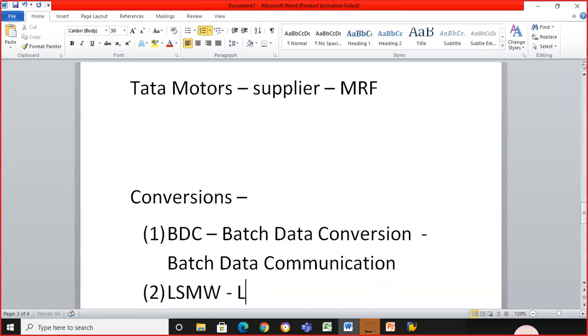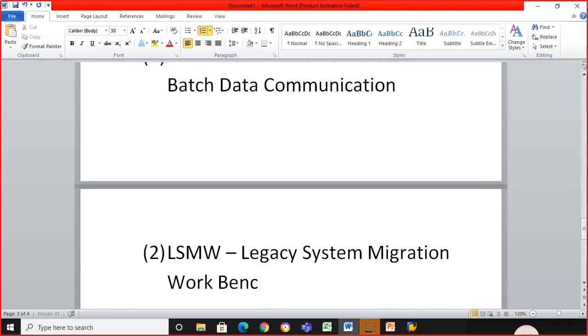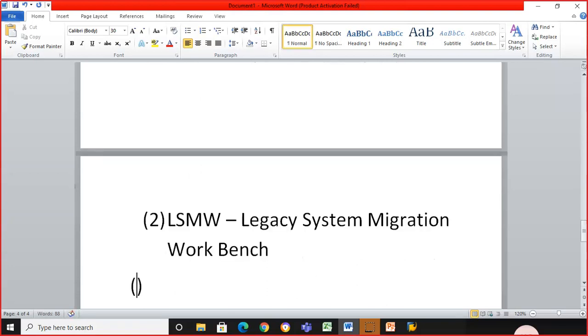LSMW stands for Legacy System Migration Workbench. And then the third one happens to be BAPI. In BAPI again we have the direct input method and all.